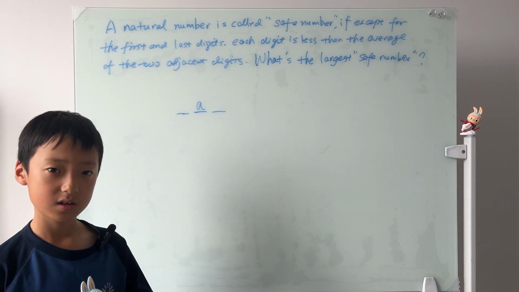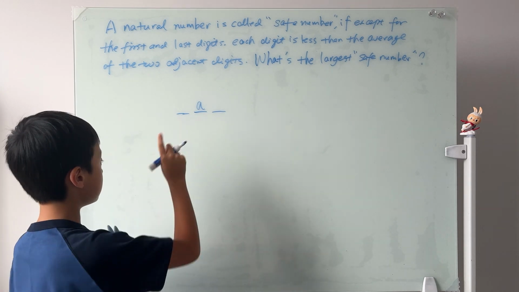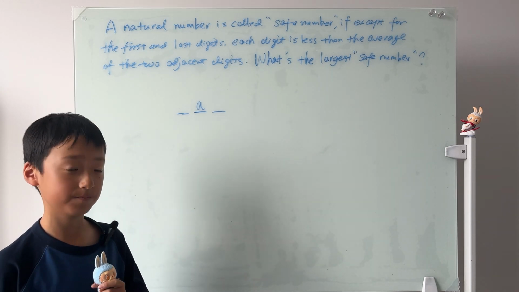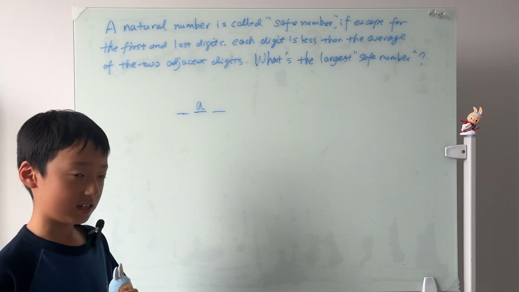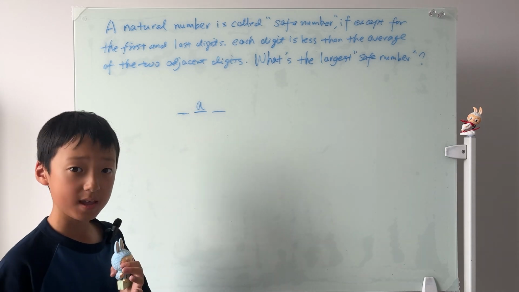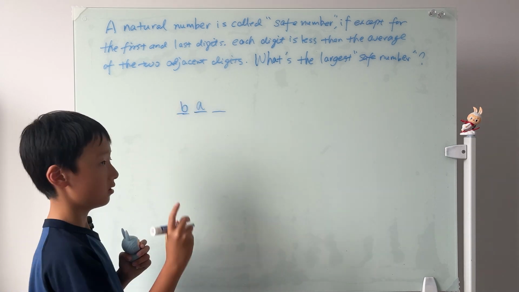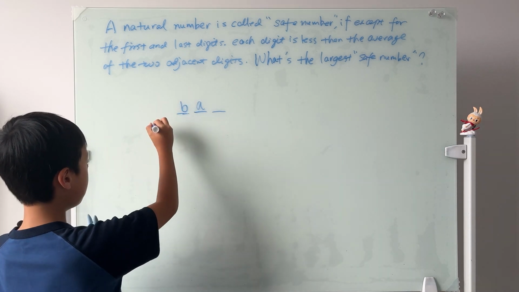All of these cases have one common property: at least one of these adjacent digits has to be greater than A. Without loss of generality, we can say that the left digit to A is greater than A. Say B.